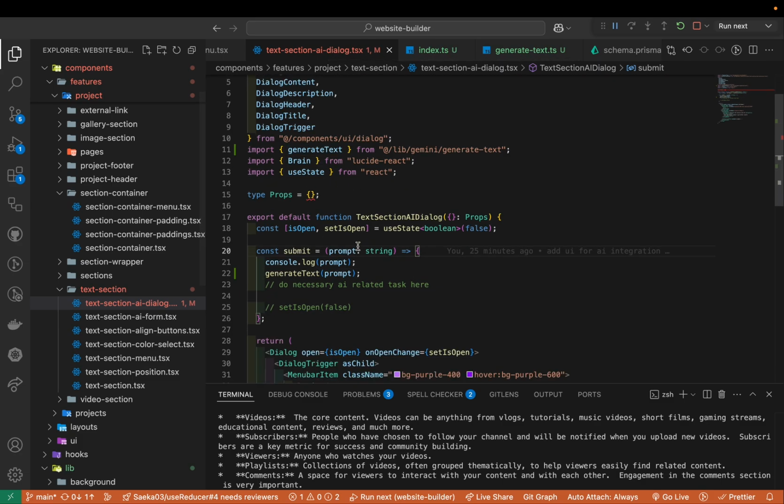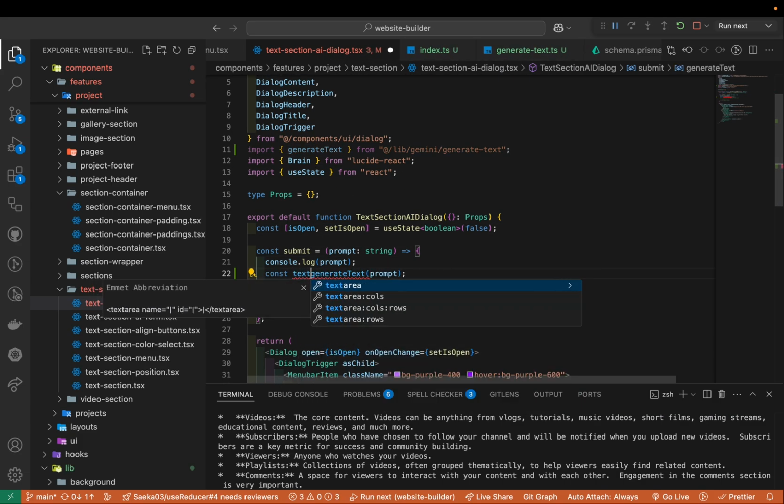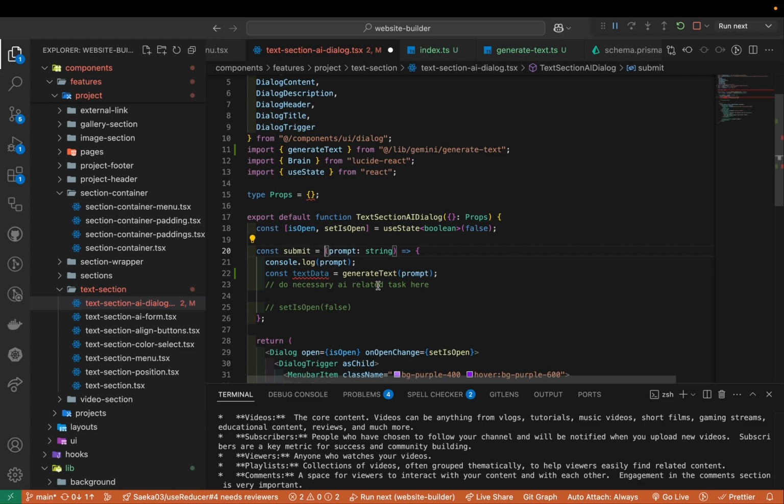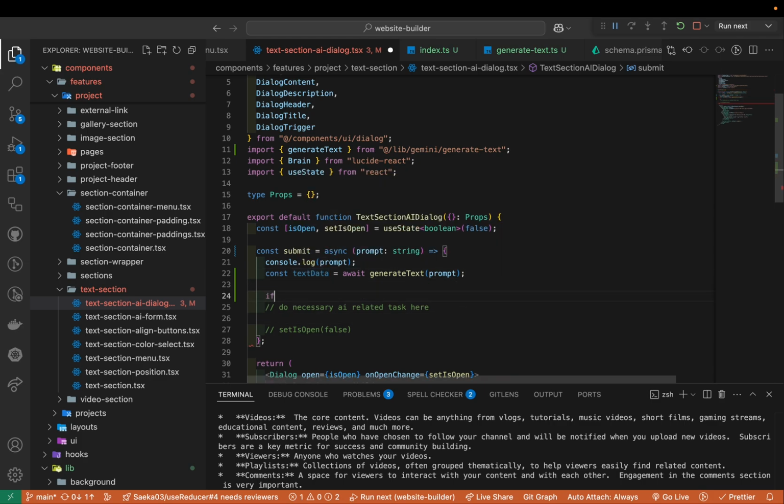So let's handle it here. Once I get it, const, maybe this one is text data, okay? Let's give the async here because it's returning a promise, await, right? So then it's gonna know what data type it looks like, right? So looking good. If text data exists, then I'll be updating this section, okay?